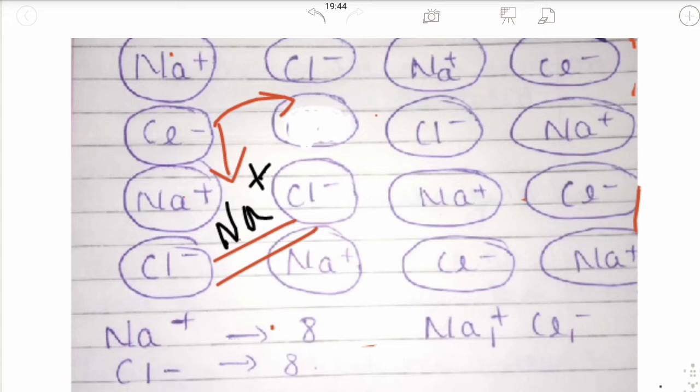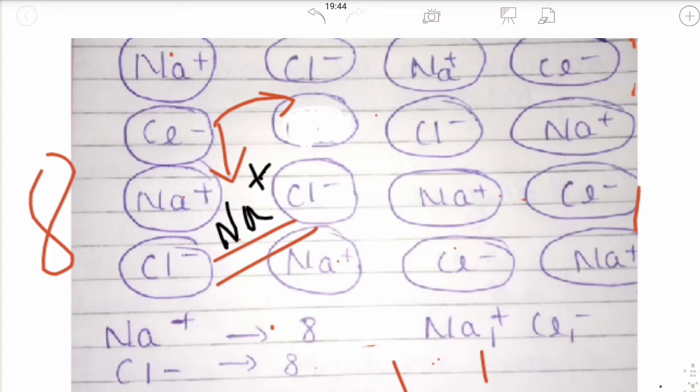See, there are 8 Na plus. Before also there were 8 Na plus, and even after leaving the position, there are 8 Na plus. So there is no change in the ratio. The ratio is still 1:1, that is 8:8. There is no change in the stoichiometry of the solid.